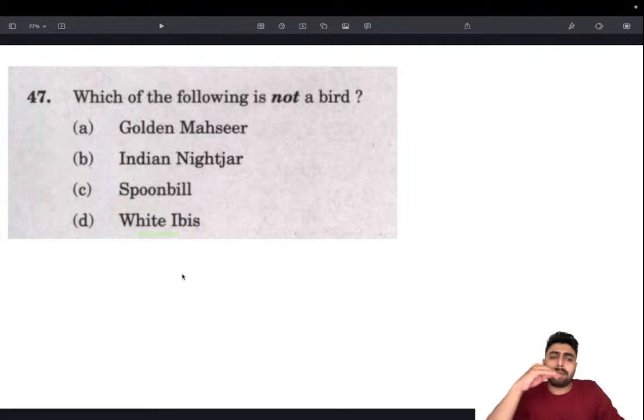And also one more thing: generally naming of birds would be like frogmouth, or minivet, and marmot, things like that. Those sort of names are actually synonymous with birds. It's not always applicable. There could be some exception, some reptile be given that name. So keep an eye on that. Indian nightjar, all, the naming of birds are somewhat like this.